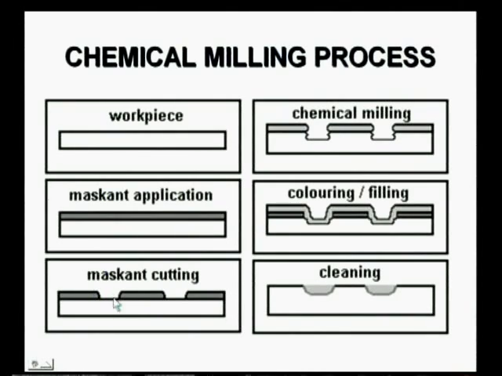So that's why I cut here, and this is exposed to the etching solution, so that the metal removal takes place here, and here this is the final product. Here we got the curved contours, and here is the cleaning. After cleaning we got this type of thing. So this is how the milling process takes place step by step.